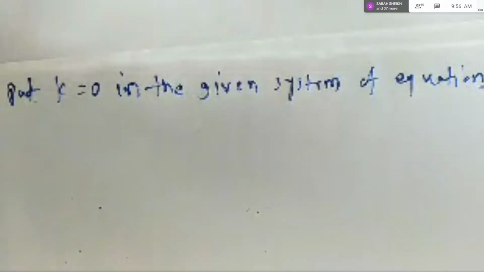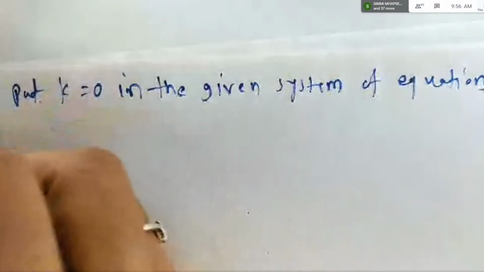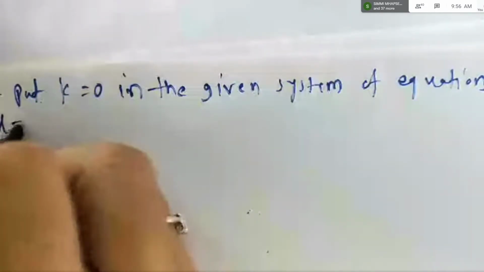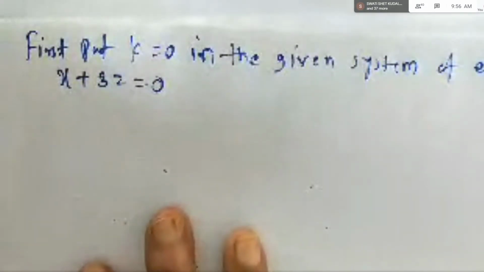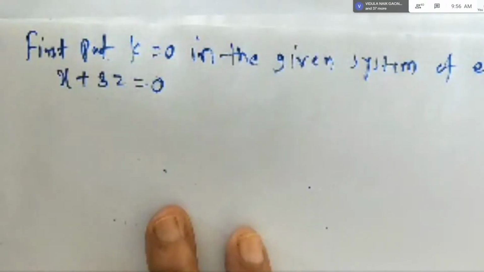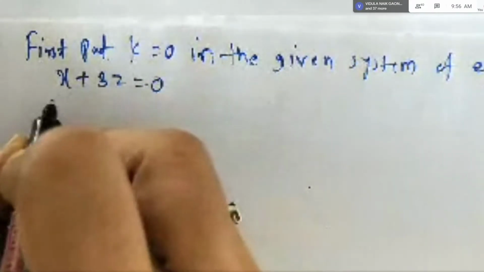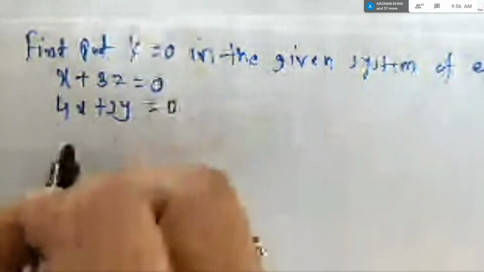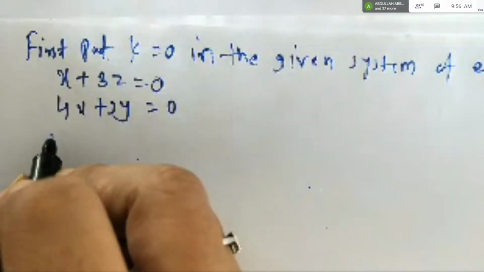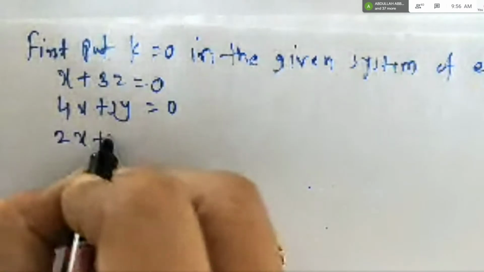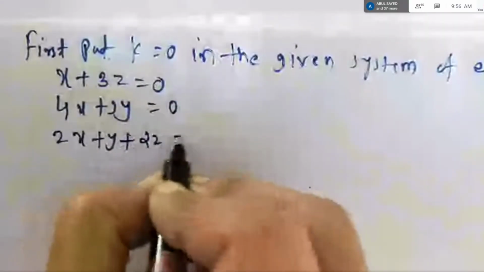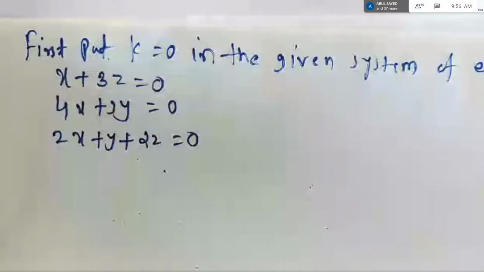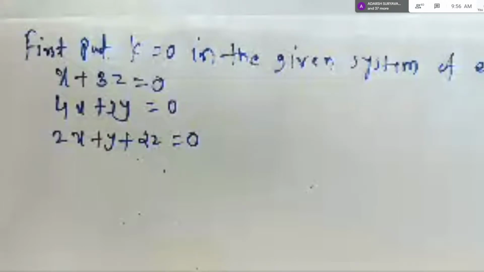So how the equation will look? First equation will be x plus 3z is equal to 0 because y will disappear. Coefficient of y is k and we are putting k equal to 0. And then 4x plus 3y, 0 z will be 0 equal to 0. And in the third equation, students, there is no k, right? So third equation will remain same. 2x plus y plus 2z is equal to 0. So what I did here, I put k equal to 0 in the given system of equations.